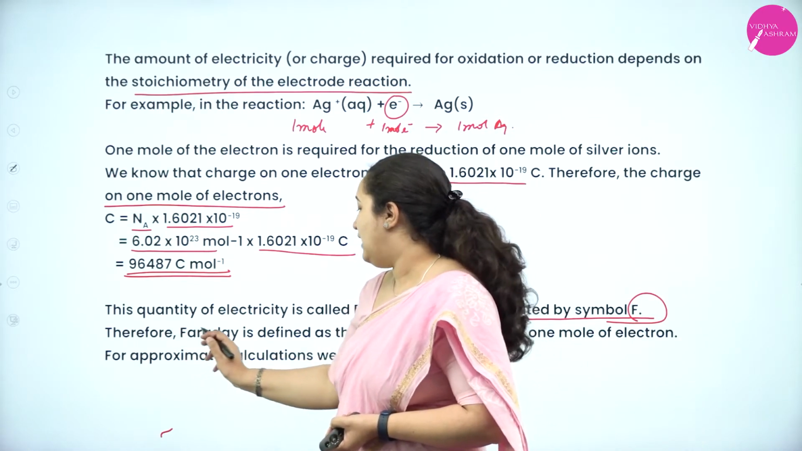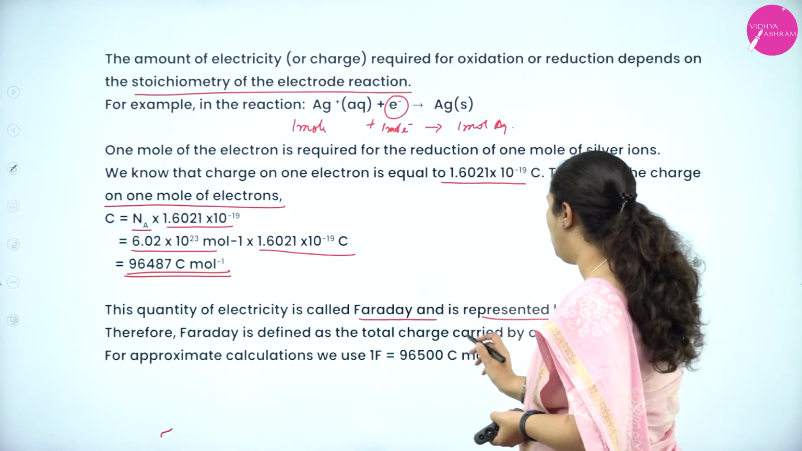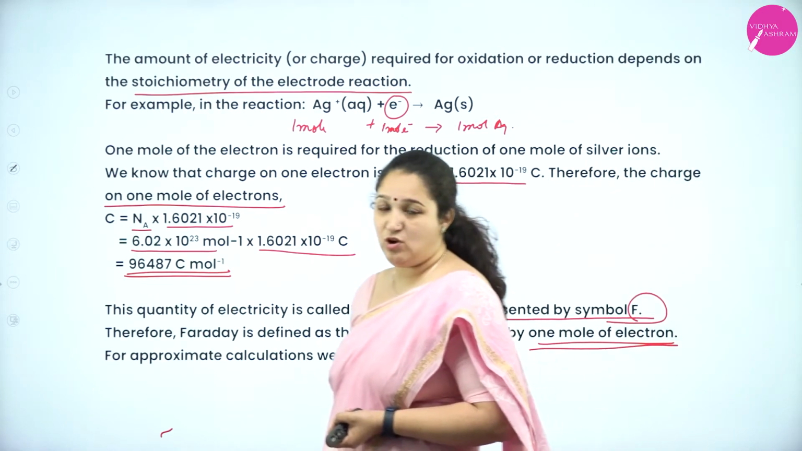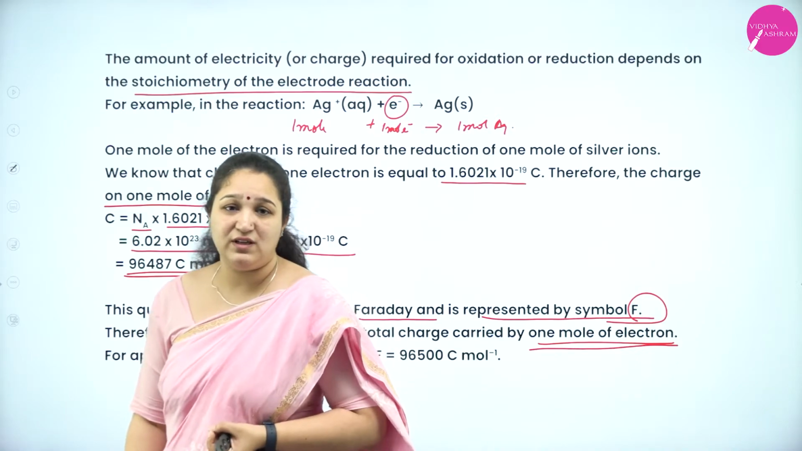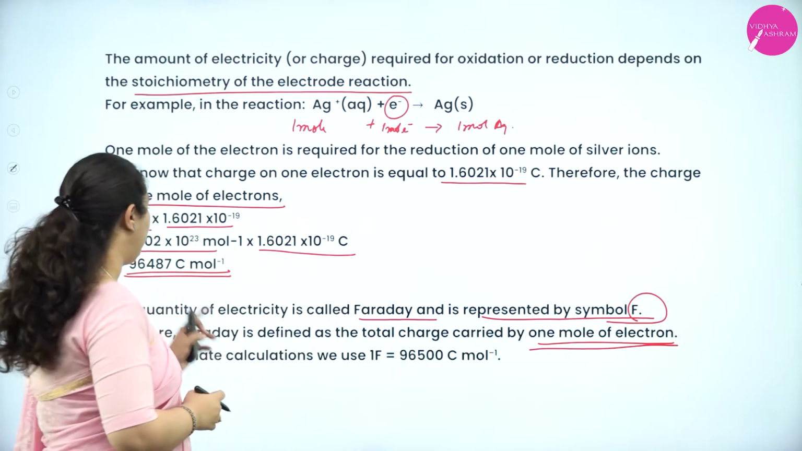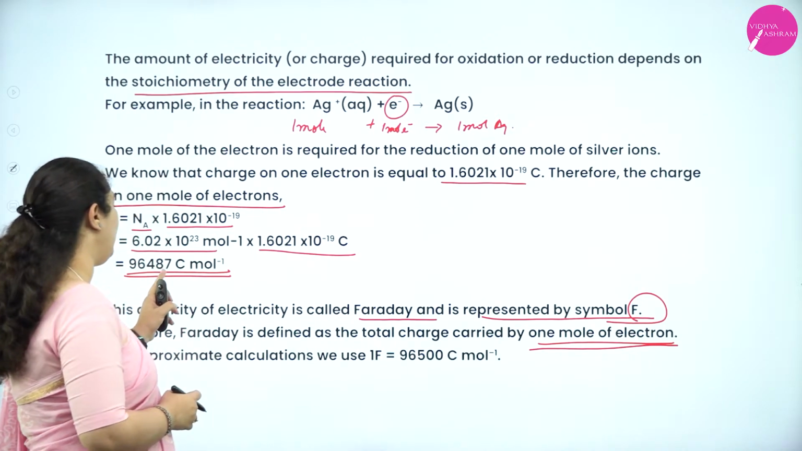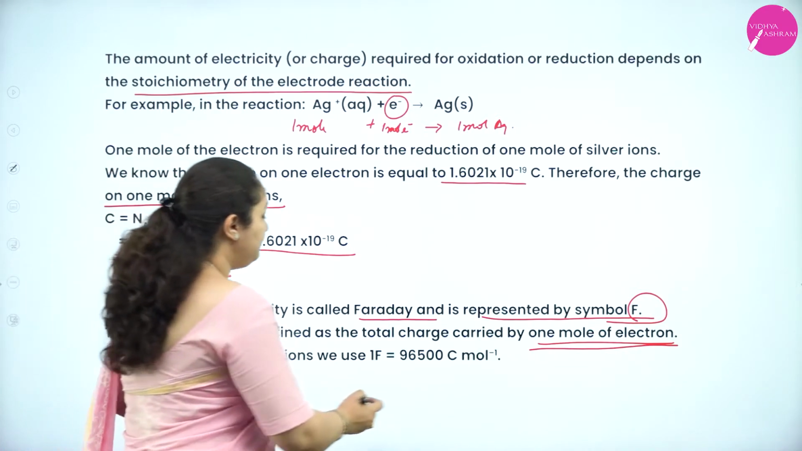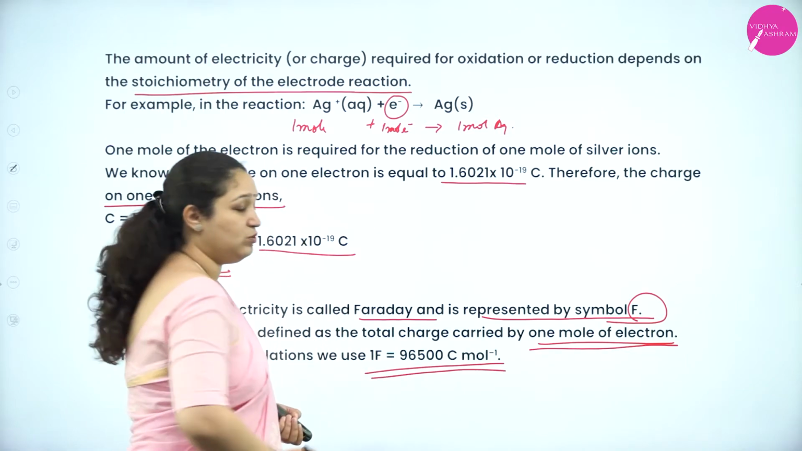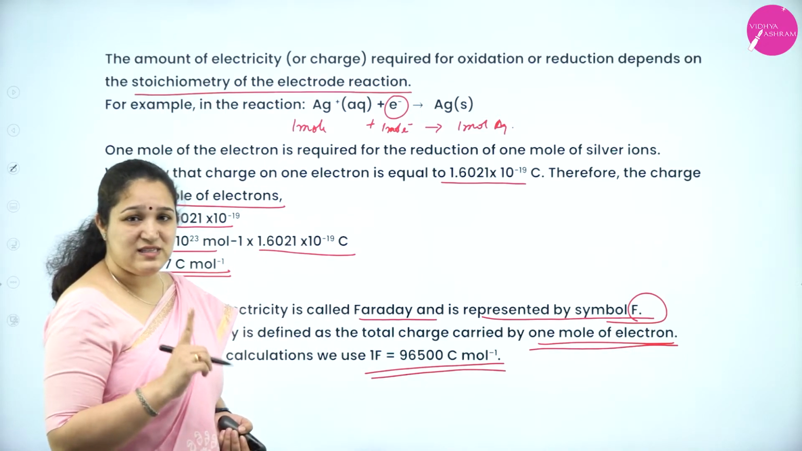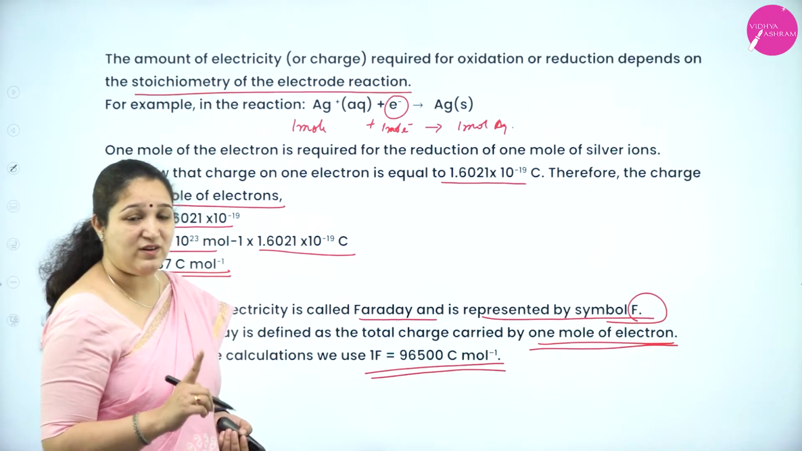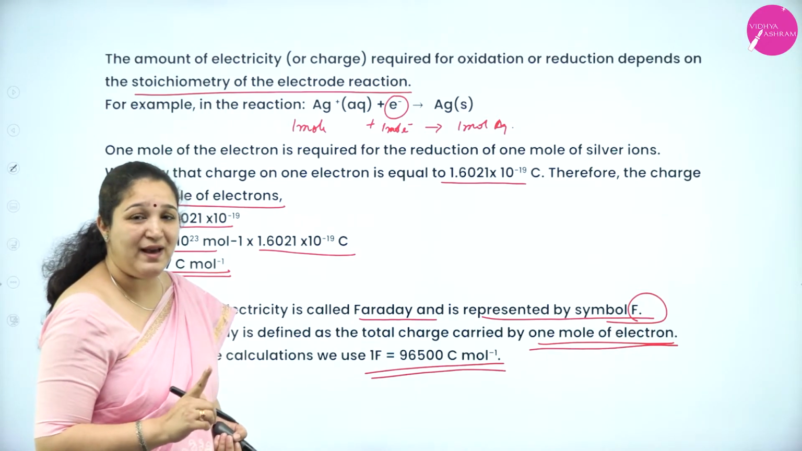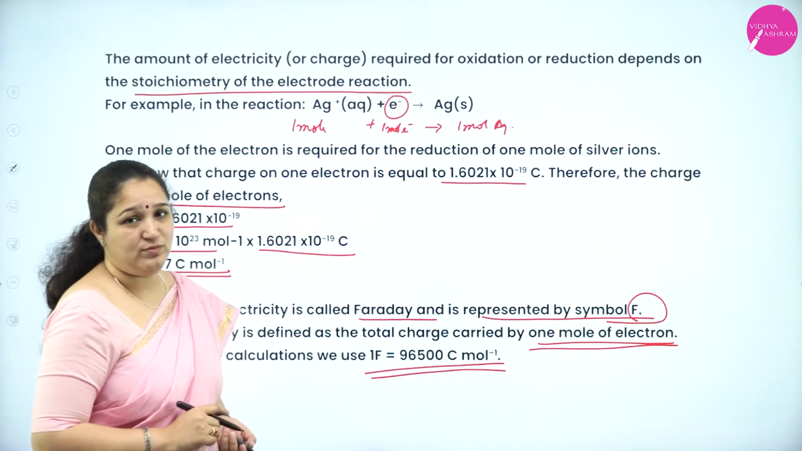Okay. So therefore, Faraday is defined as the total charge carried by 1 mole of electron, and for our convenience, it is difficult to remember 96487 coulomb per mole. We can take it as a round figure, 96,500 coulomb. So 1 Faraday is equal to 96,500 coulomb per mole. It is the amount of charge carried by 1 mole of electron.